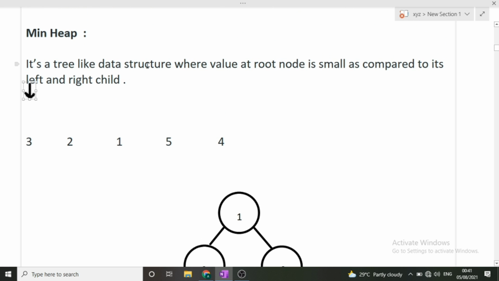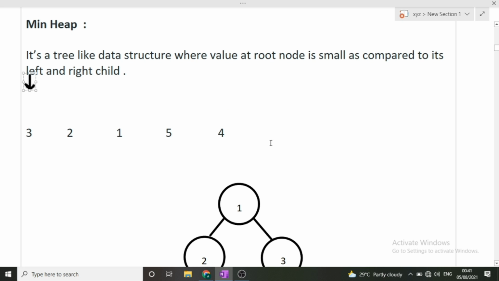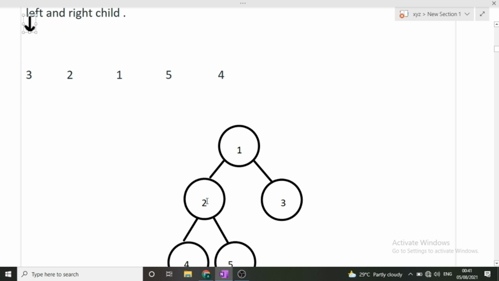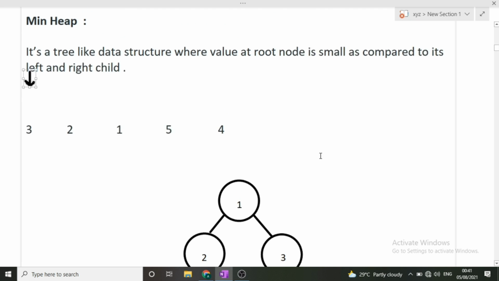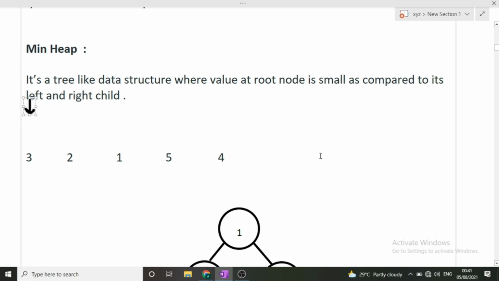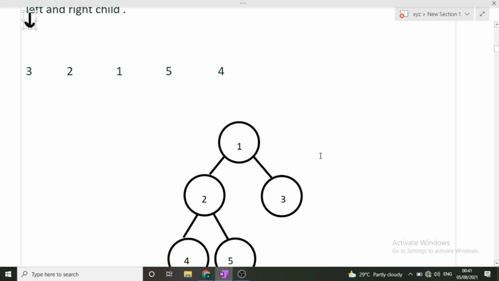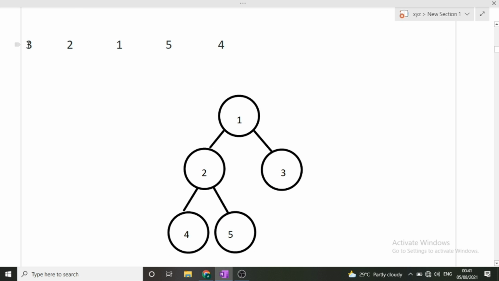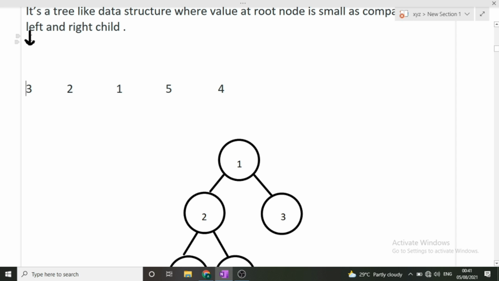Now this was min heap, that is the root node's value is less than both the children, left child and right child. And max heap is the opposite of it. I will tell you in a later video. Now, using the min heap concept, how can we solve this question? See, we are given an array which looks like this: 3, 2, 1, 5, 4, and in this array we have to find the second largest element. So in this array, what will be the second largest element? It will be 5.